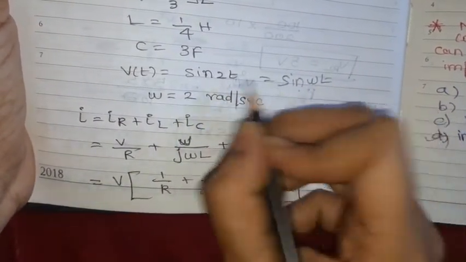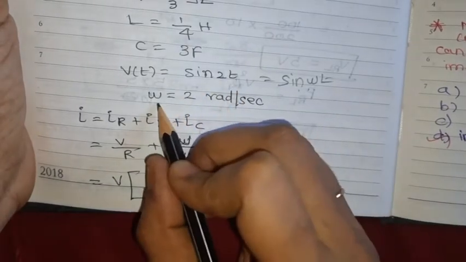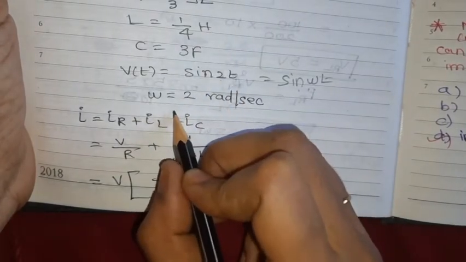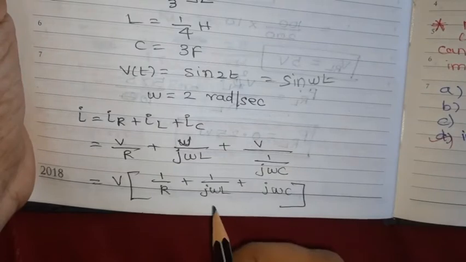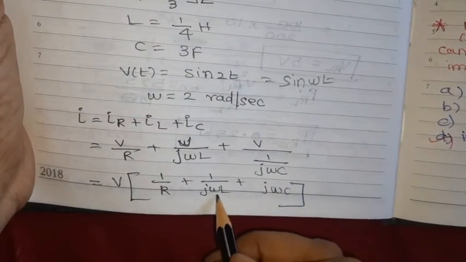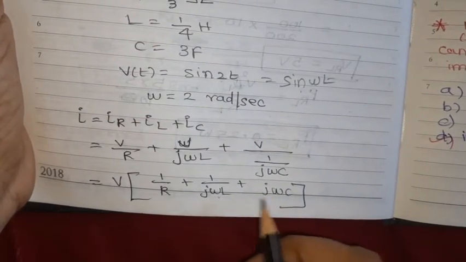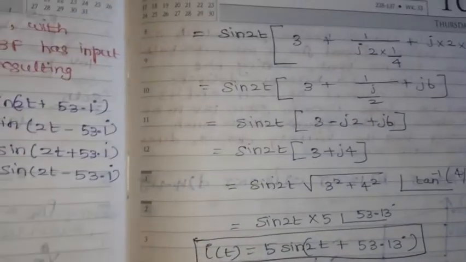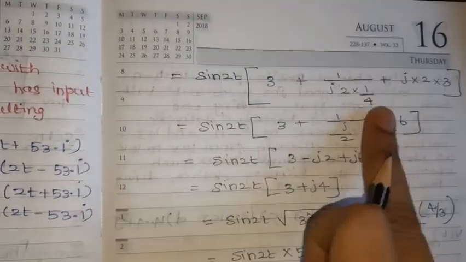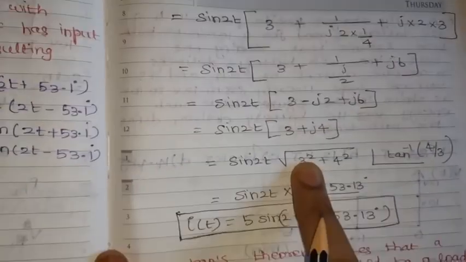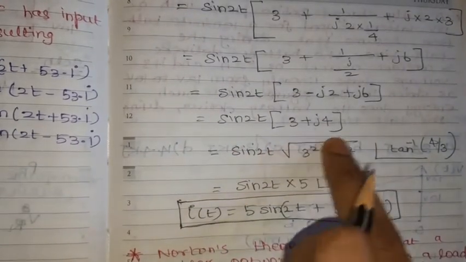In place of omega, what is here? 2. So omega is equal to 2 radians per second. So just substitute omega value and R, L, C value in this equation, and then we can get it as sin 2t into 3 plus j4.